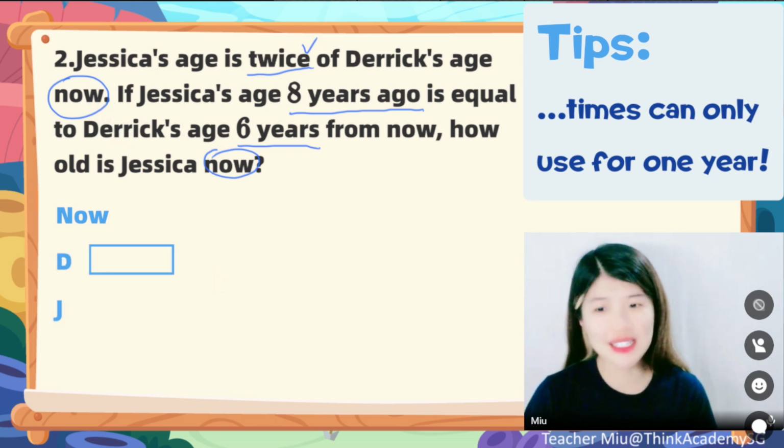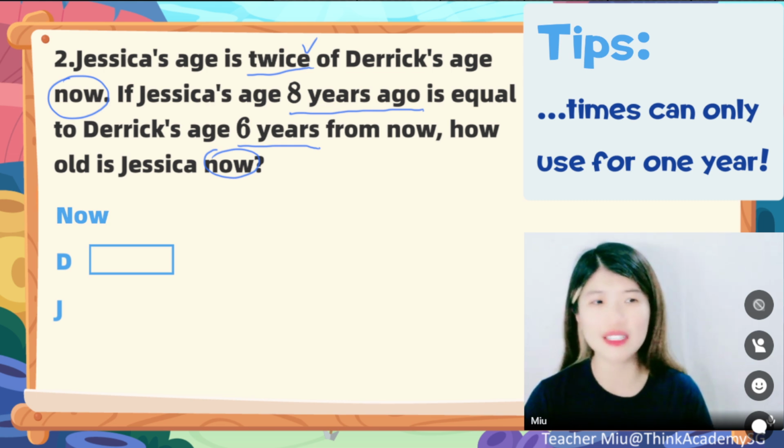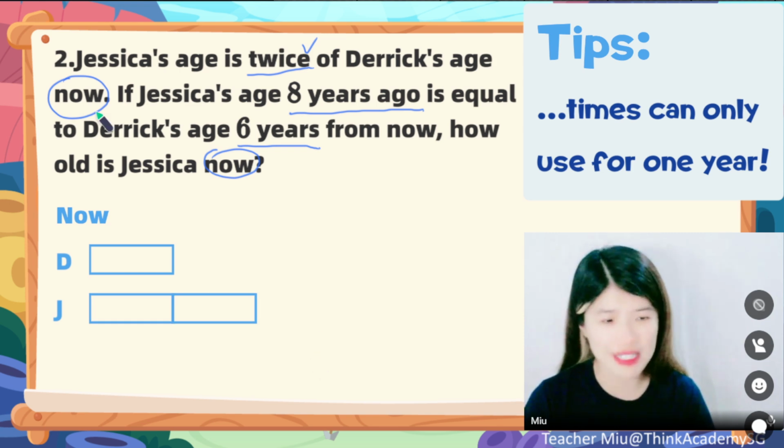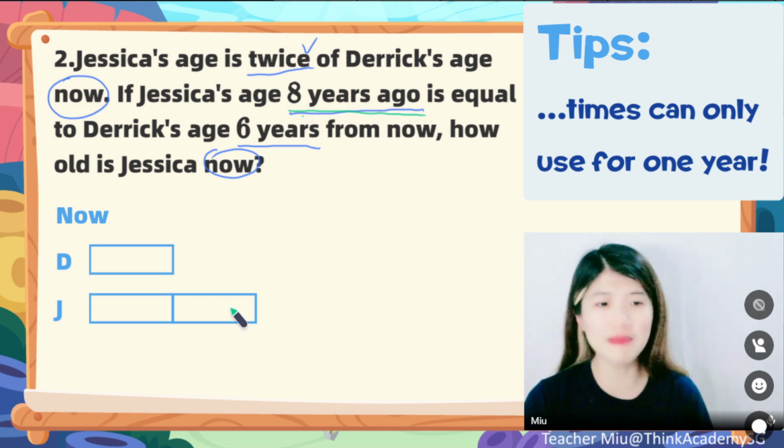It says Jessica's age is twice Derek's age. That means Derek is 1 unit and Jessica is 2 units, right? Okay, then continue. Look at this very crazy sentence. It goes, Jessica's age 8 years ago. That means for Jessica, we need to take out that 8 years. Then she would just reach here, right? Then it says it's equal to Derek's age 6 years from now. That means for Derek, what should we do to him? Have 6 more, right? 6 more. Then they would be equal.